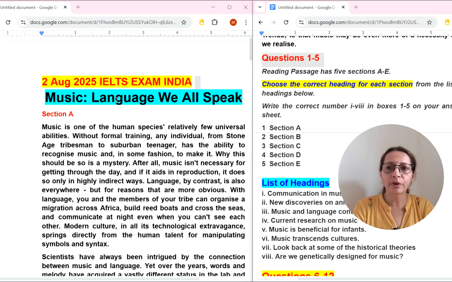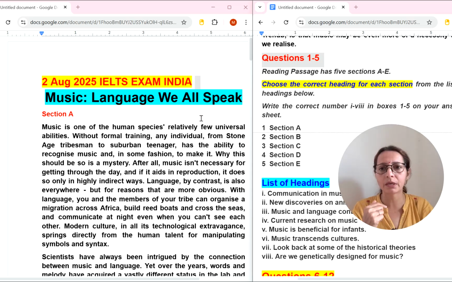So for this reading, let's read the title of this reading. Music language we all speak. Okay, I have understood the meaning of this reading title. Now this was part of 2nd August 2025 IELTS exam in India.